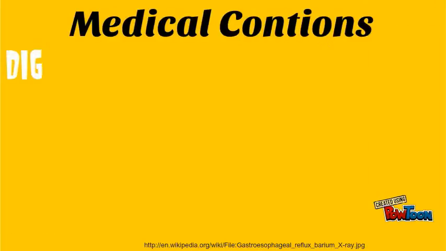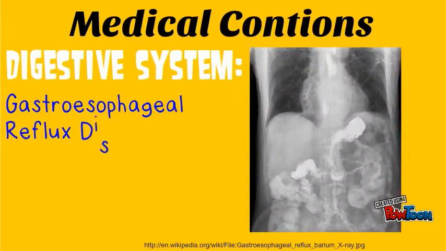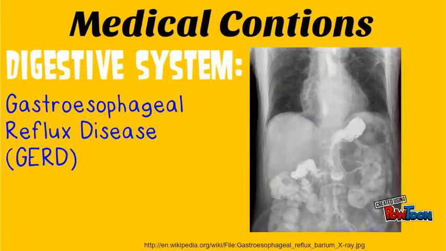Medical conditions for the digestive system. First medical condition is gastroesophageal reflux disease. This medical condition makes the valve between the esophagus and stomach weaker, which allows the stomach acid to reflux into the esophagus. It results in chest pain which can mimic that of angina.